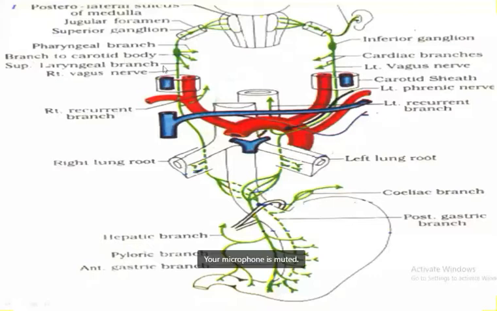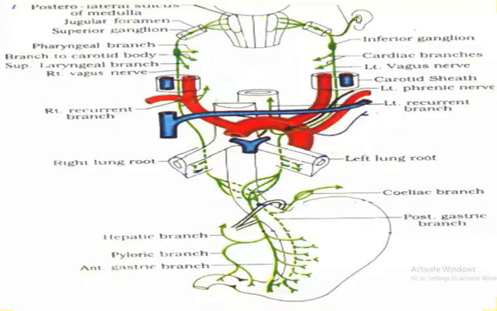Now what are the branches that arise in the jugular foramen? We have the meningeal branch first. The meningeal branch has not been shown over here. Next one is, can you see the nerve going and innervating the ear? So this is known as the auricular branch, or we can call it Arnold's nerve. This auricular branch, or Arnold's nerve, will innervate the external acoustic meatus and the tympanic membrane.